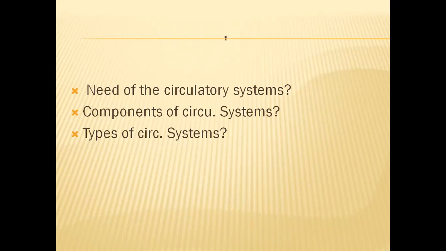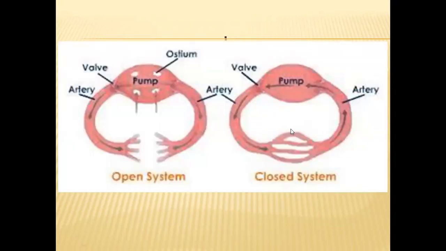And now, what are the types of the circulatory system? In the animal kingdom, two types of circulatory systems are there: one, open circulatory system; second, closed circulatory system. These are the two important types that can be seen in the animal kingdom.